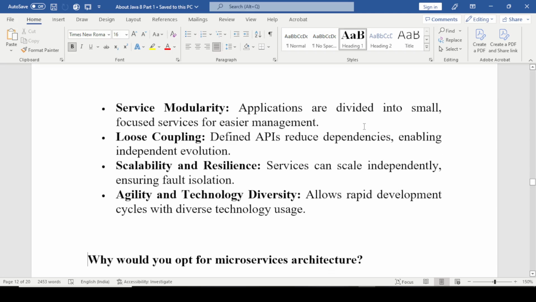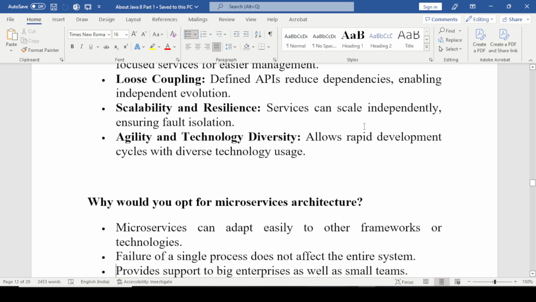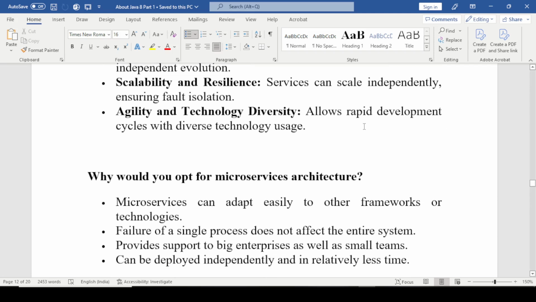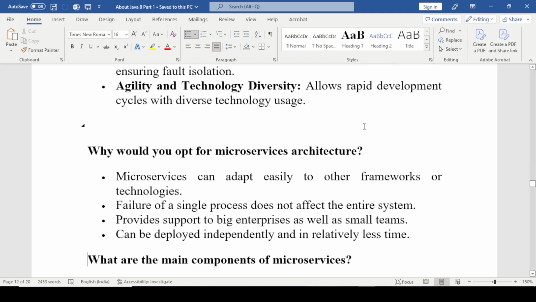Next question is, why would you opt for microservices architecture? Microservices can adapt easily to other frameworks and technologies. Failure of a single process does not affect the entire system. They provide support to big enterprises as well as small ones, and can be deployed independently in relatively less time.